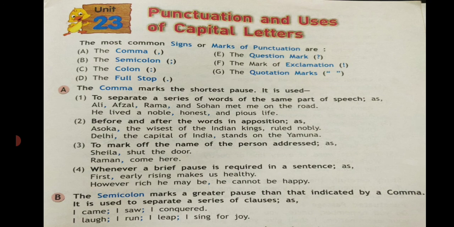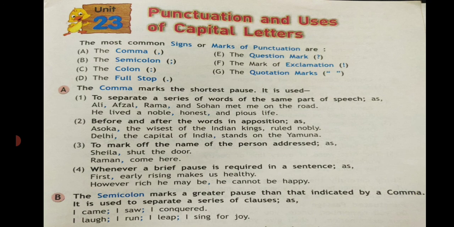Next, semicolons. Where do we use semicolons? A semicolon marks a greater pause than that indicated by a comma. Semicolon is greater than comma. It's used to separate a series of clauses like I came, I saw, I conquered; I laugh, I run, I leap, I sing for joy. The colon indicates a greater pause than that shown by a semicolon.